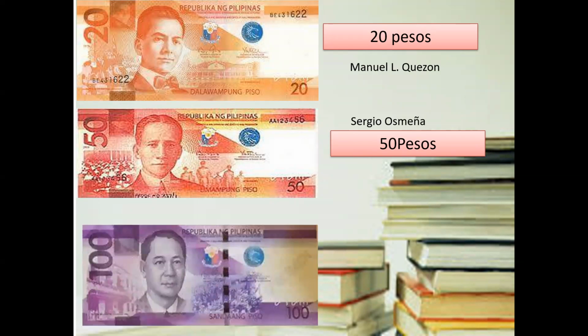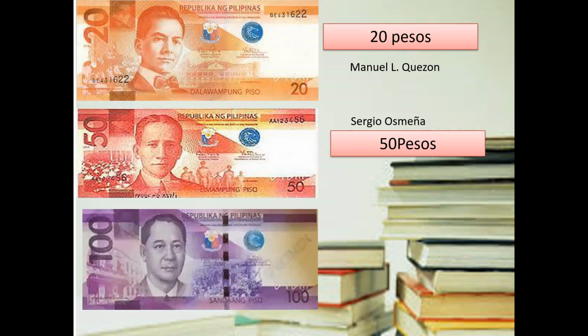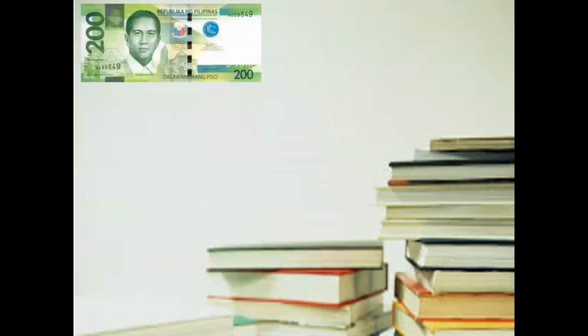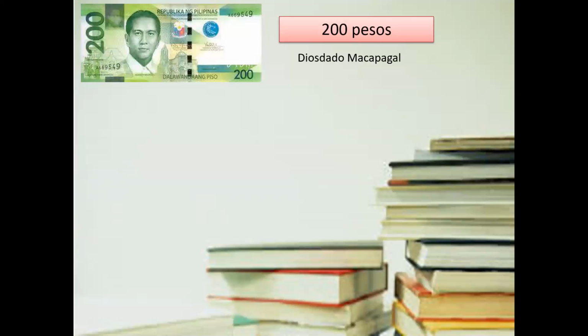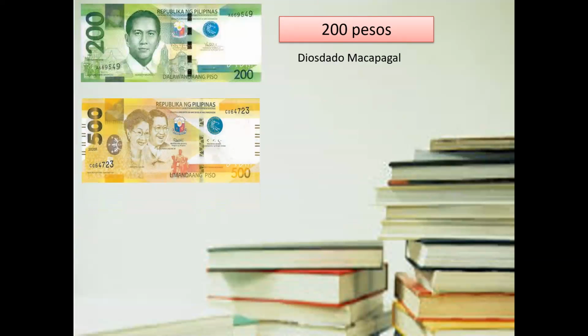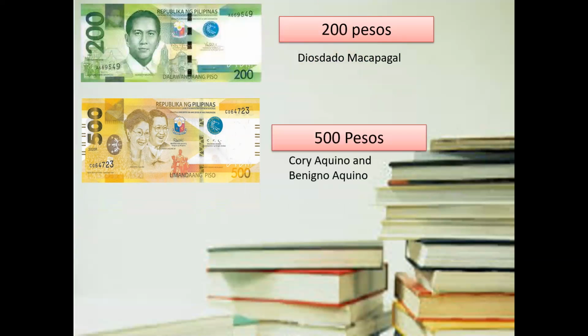President Sergio Osmeña. Next, we have the 100 peso bill. The color of it is violet. Then we could see President Manuel A. Roxas. Next, we have the 200 peso bill. As you can see, it's color green. Then we could see Diosdado Macapagal. Then the 500 peso bill is color yellow. We could see two people on the 500 peso bill. They are Cory Aquino and Benigno Aquino.